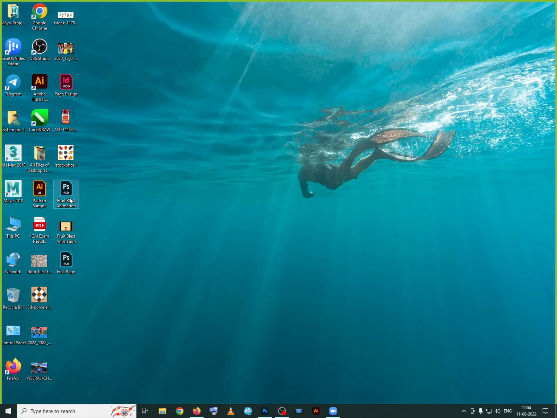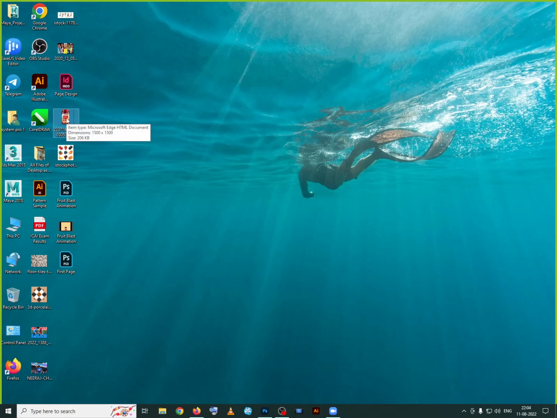Now this icon represents what? PSD document. If you are having any JPG image, it will be showing JPG over here. But right now we have to place the cursor and see whether it is a JPG image or any other image. You can see right now it is JPG. Now this is what web image.